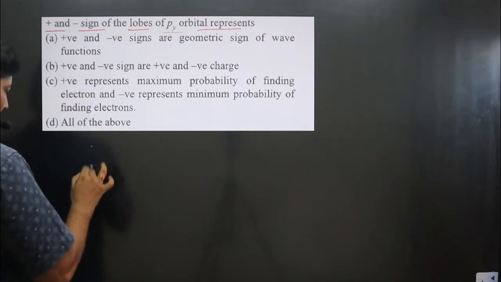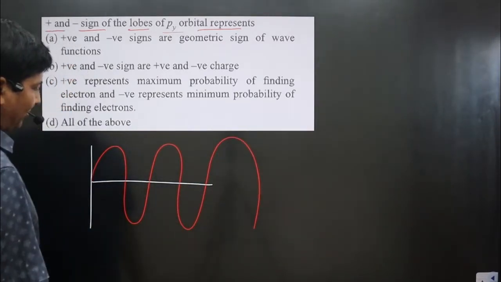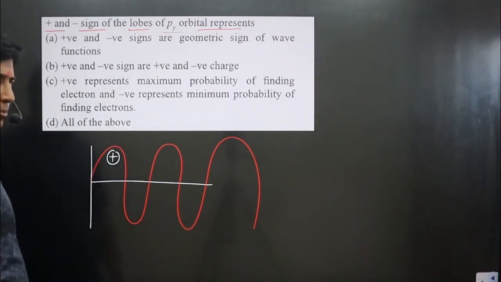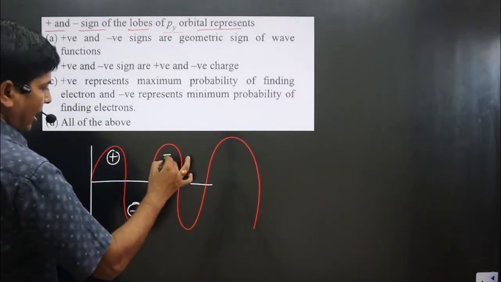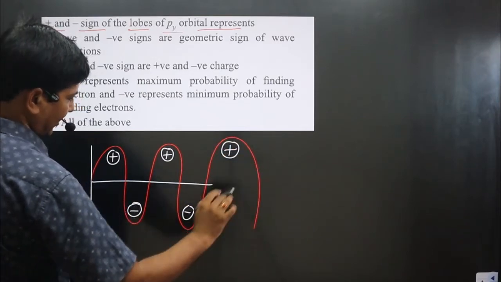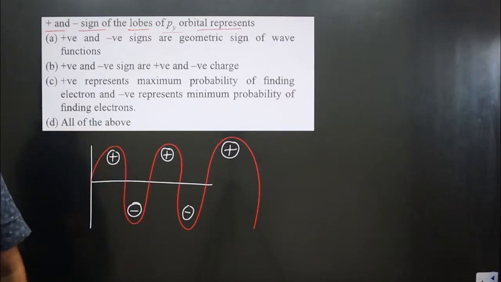How is the wave? We have a wave in this form. This is the wave we have. This upper peak is represented as plus, lower peak is represented as minus. Upper plus, lower minus. These are the geometrical signs of wave functions.